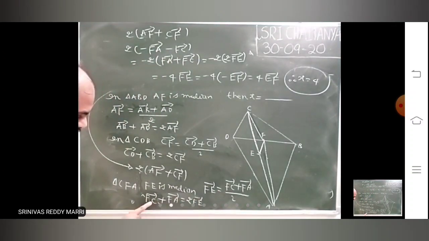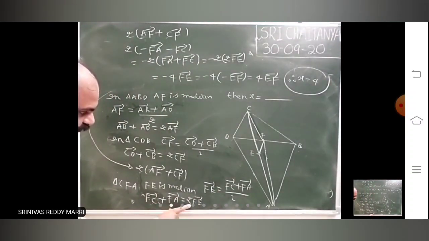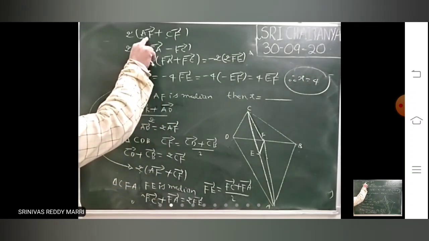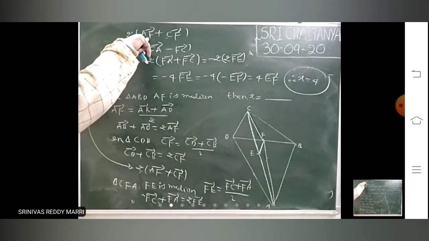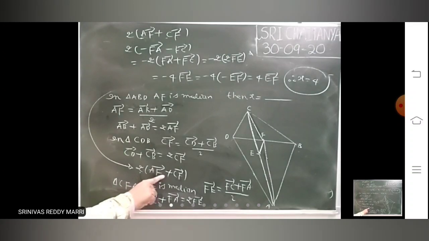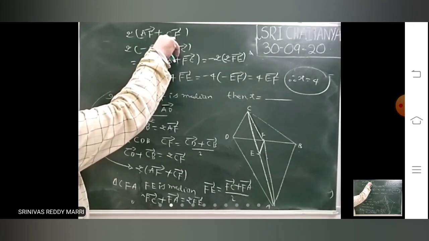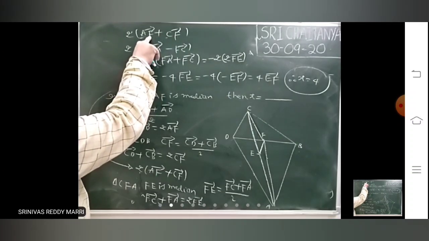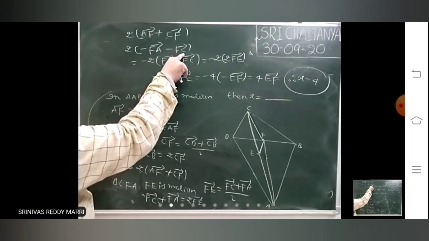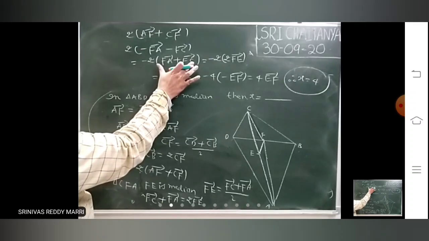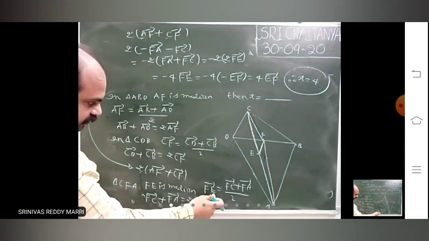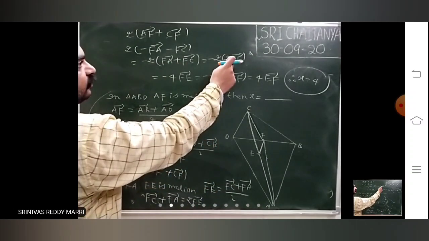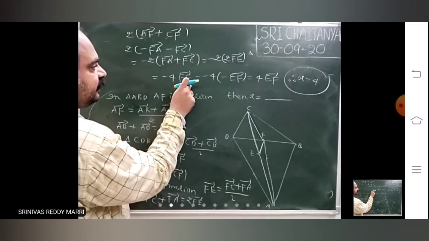So FC bar plus FA bar is 2 FE bar. This you want means 2 into AF bar plus CF bar. So this is minus FA bar minus FC bar, take common. You got 2 FE bar, minus 4 FE bar.